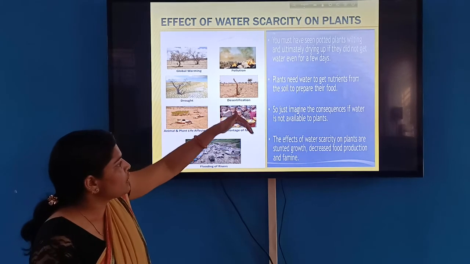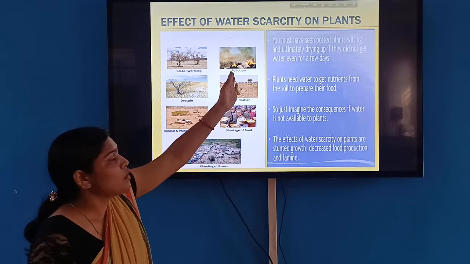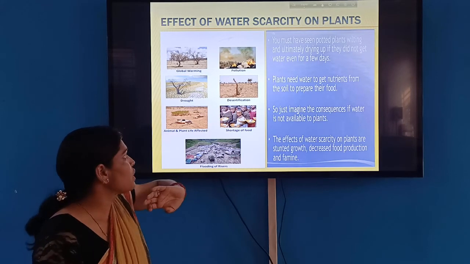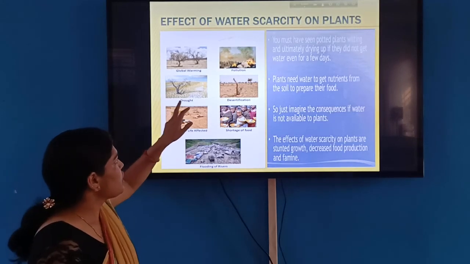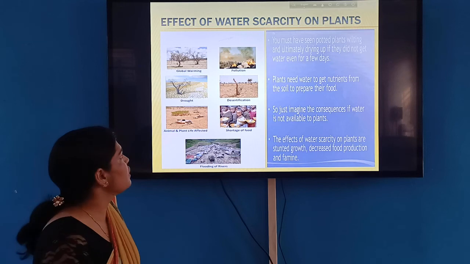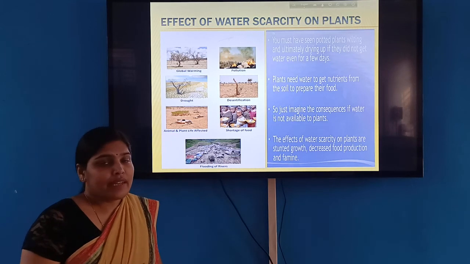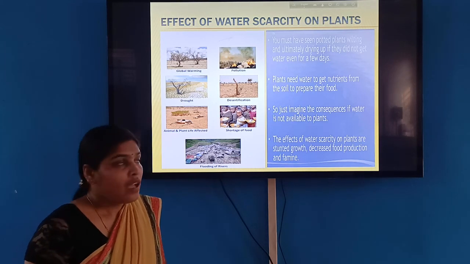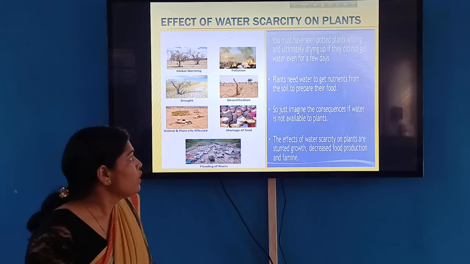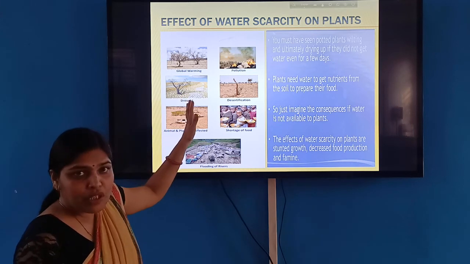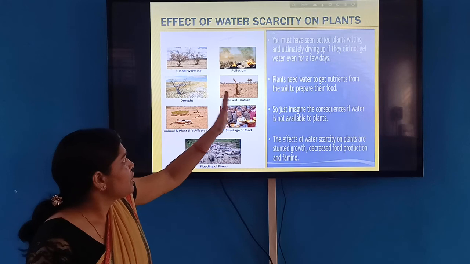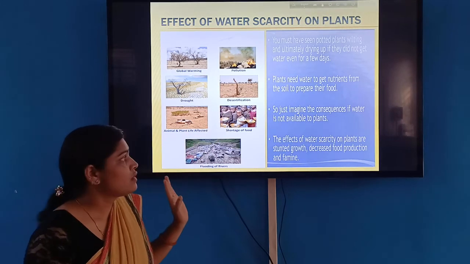And there will be more pollution. Also, if there are no plants, the chance of rainfall will be less, and maybe no rainfall. So it may cause a drought in that area, and the area will generally turn into a desert.